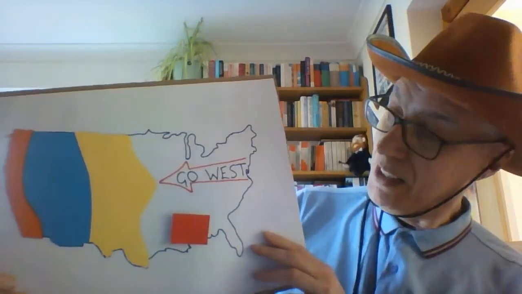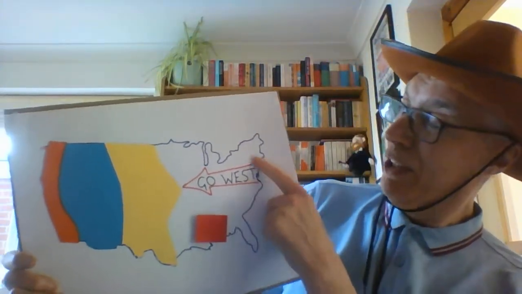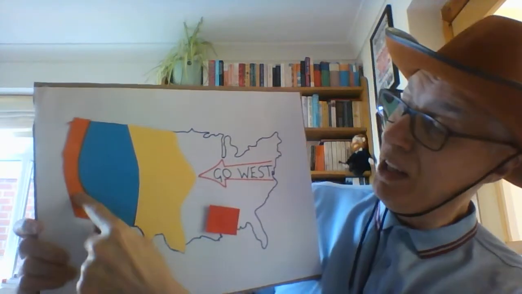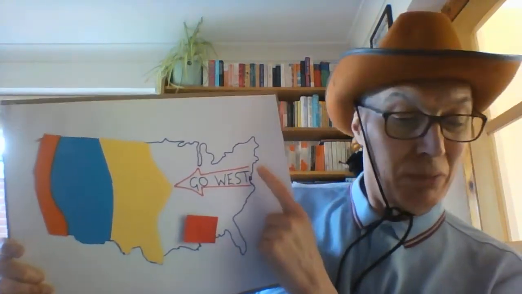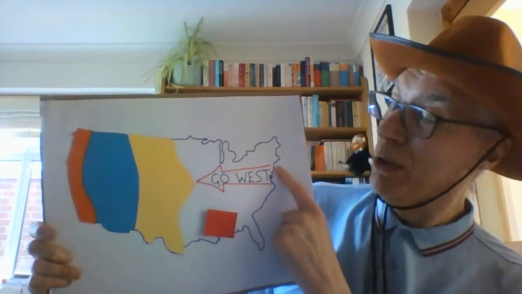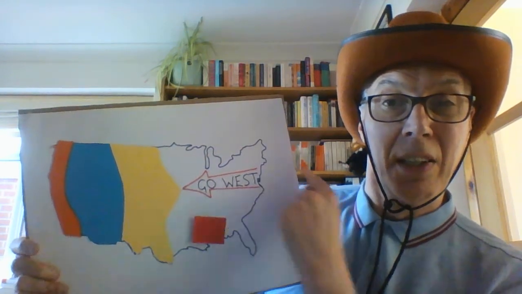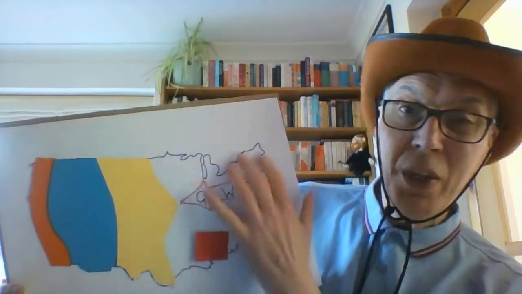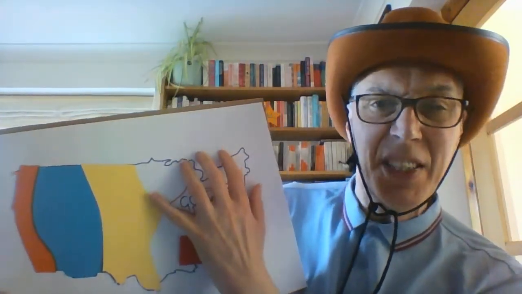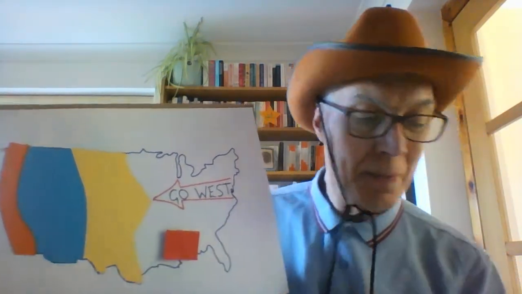It's so big, in fact, that America has different time zones. Over here, for example, New York. Over here, for example, I don't know, Los Angeles. If it's 9 o'clock in the morning in New York, it's maybe 6 o'clock in the morning in Los Angeles. It's so big that they have different time zones. Now, as I said before, we're not really concentrating on the eastern half of America. We're concentrating more on the west.